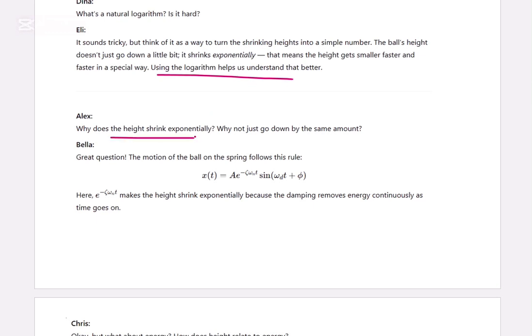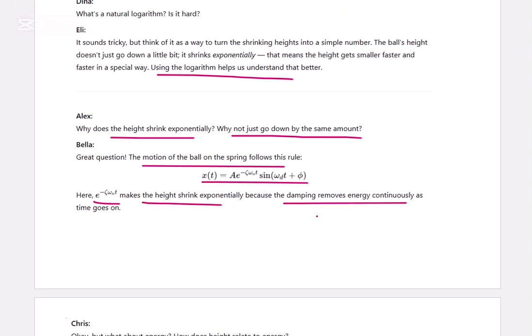Why does the height shrink exponentially? Why not just go down by the same amount? The motion of the ball on the spring follows this rule: e to the power of minus zeta omega t. It makes the height shrink exponentially because damping removes the energy continuously as time goes on.